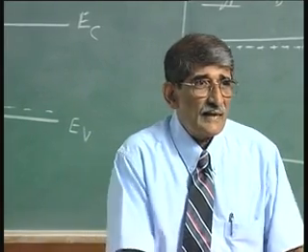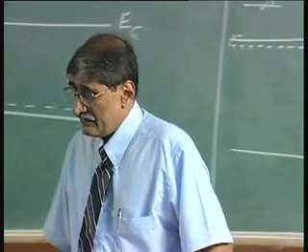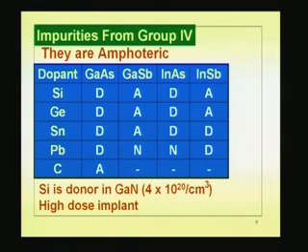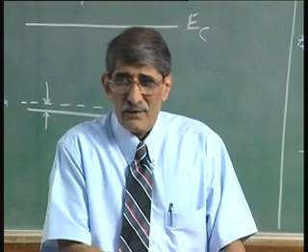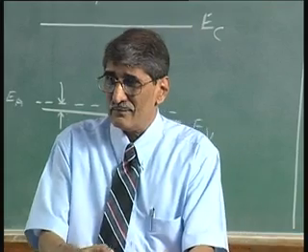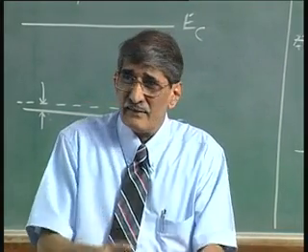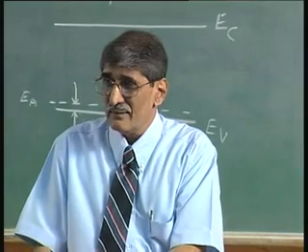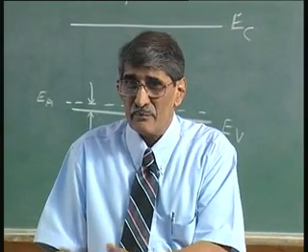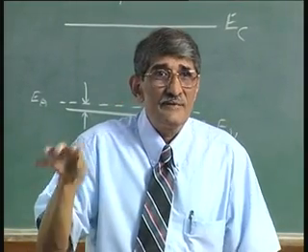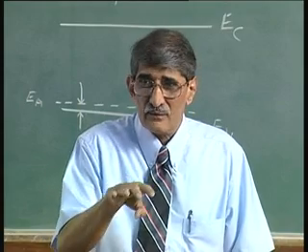If it occupies the gallium side, how does it behave? Silicon, a 4th group element, sitting on the gallium side behaves like a donor: 1 extra electron, where you require 3, you have got a 4th group element. If it is sitting on the arsenic side, it is actually an acceptor, because of 1 less electron. You need 5 electrons, whereas silicon has only 4.